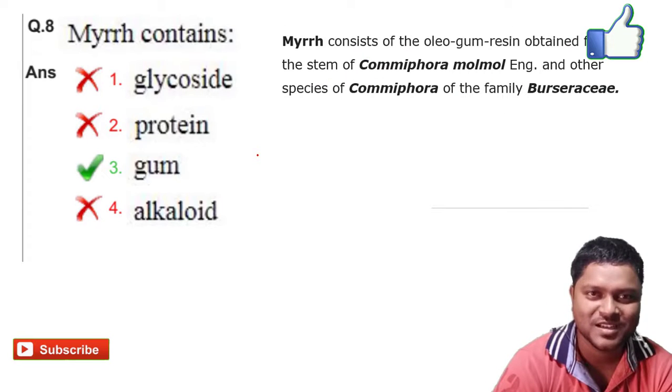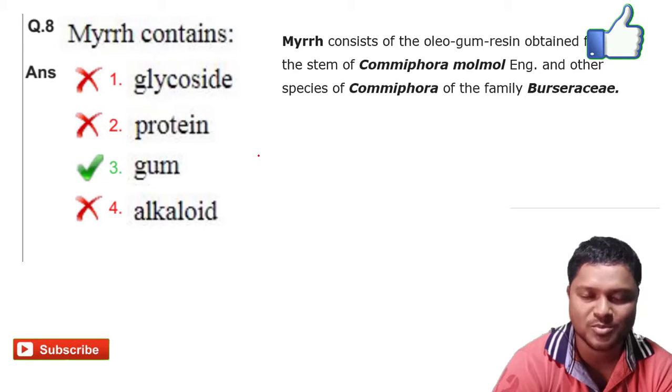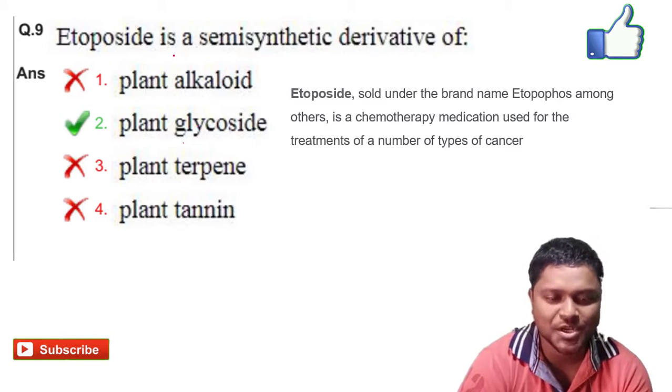Question number 8, Myrrh contains. Myrrh is an oleoresin. The biological source of myrrh is Commiphora molmol, belonging to the family Burseraceae, which contains the option C, that is gum. Question number 9, etoposide is a semi-synthetic derivative of dash.